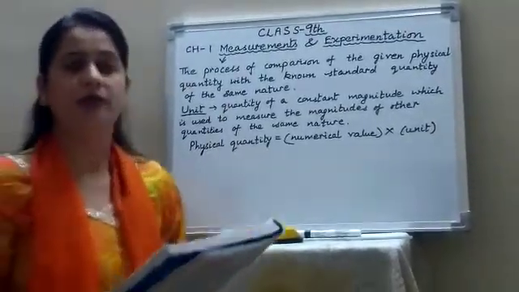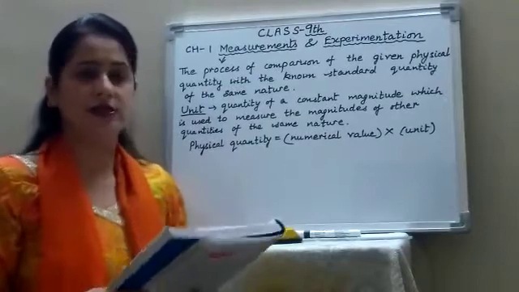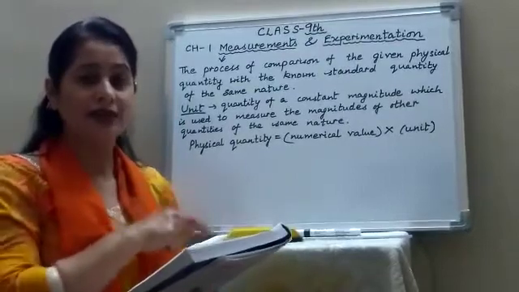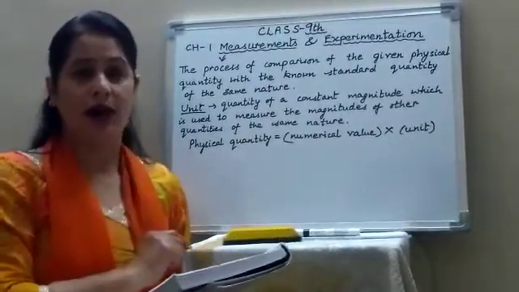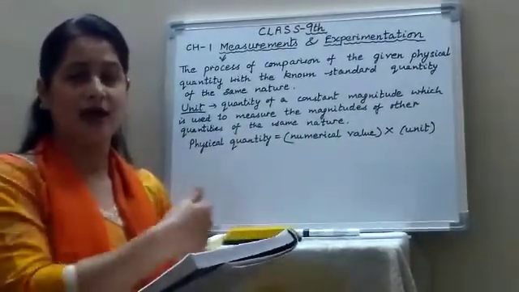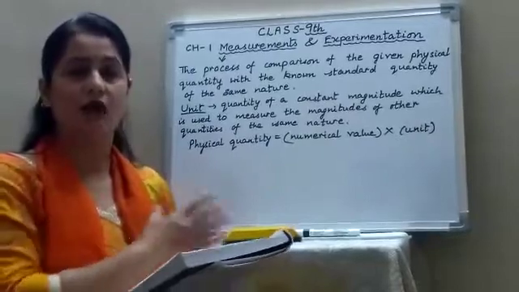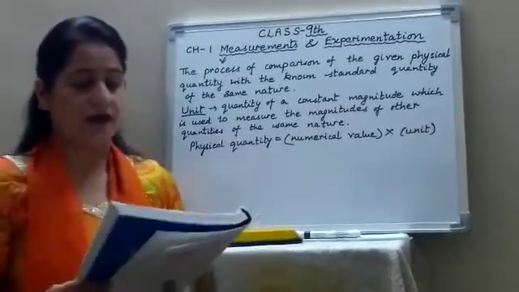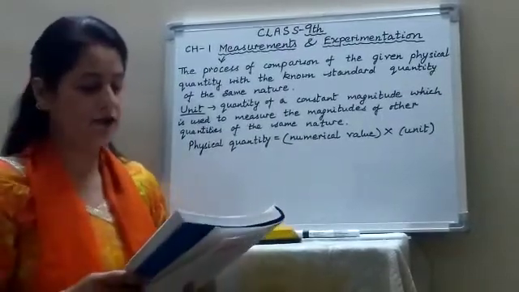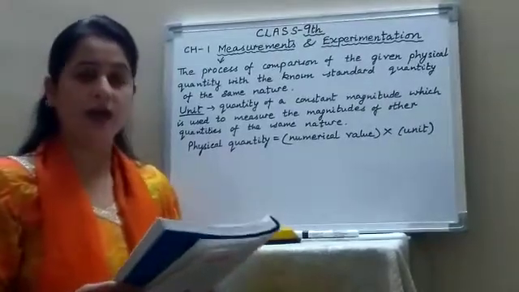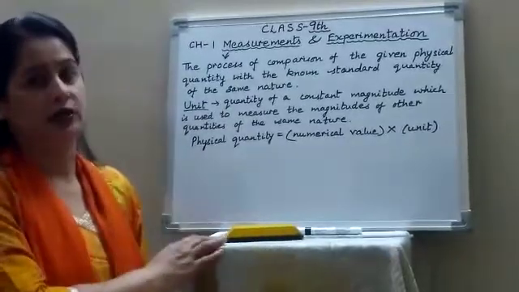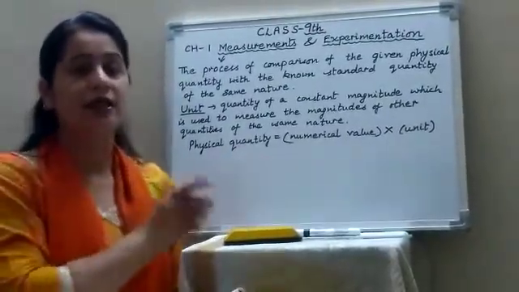So, for the measurement of a physical quantity, we consider a standard quantity of the same nature. You have chosen meter as a standard for length, not kilogram, because length and meter are of the same nature. Then we compare the given quantity with the standard quantity. That is, we find the number which expresses how many times the standard quantity is contained in the given physical quantity. The physical quantity is length.